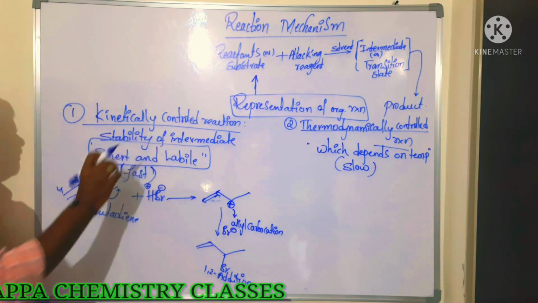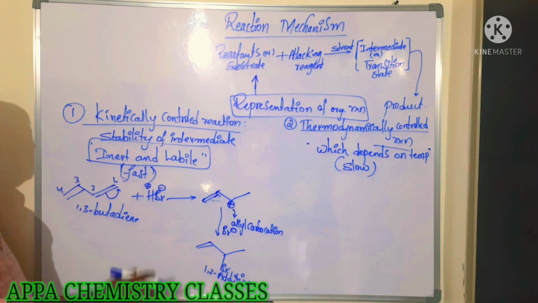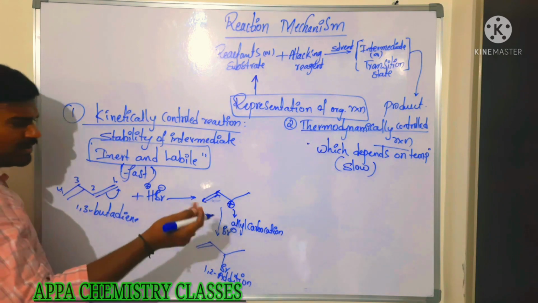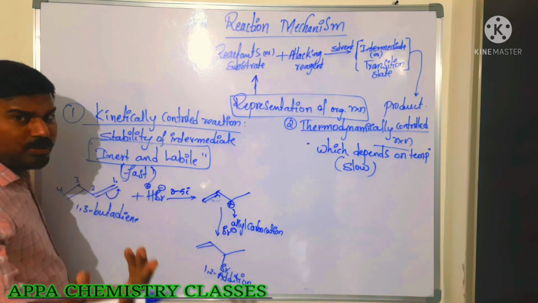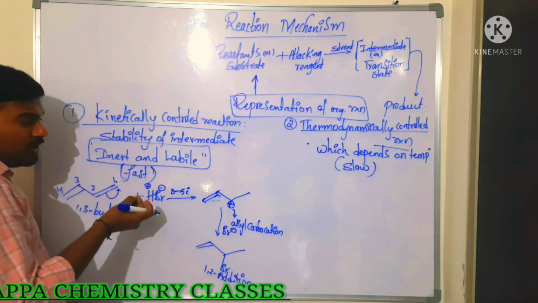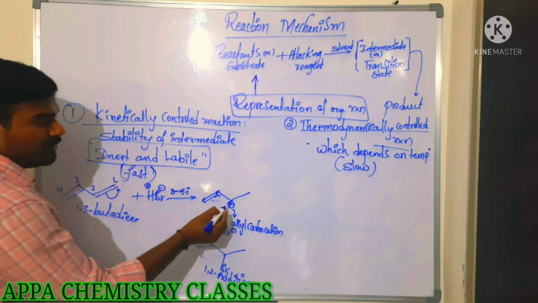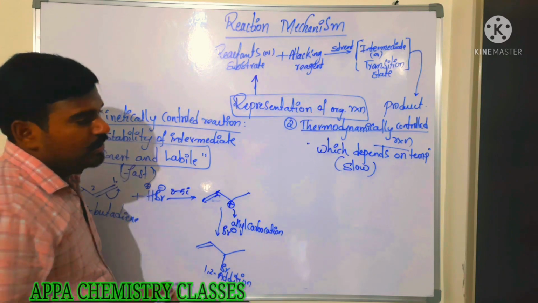This 1,2 addition is called what? A kinetically controlled reaction here, because this reaction takes place at 0 to 5 degrees Celsius only, at low temperature only. So here it is mainly depending on the stability of the carbocation.